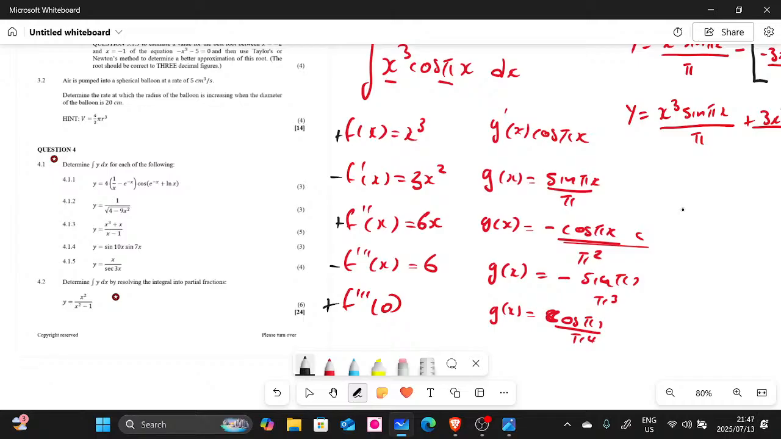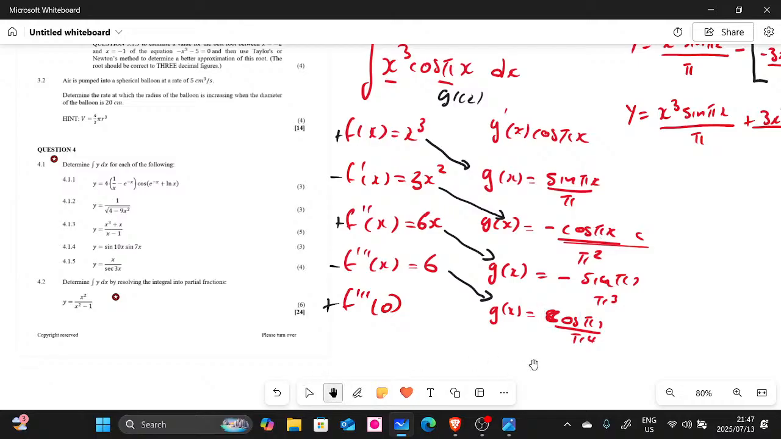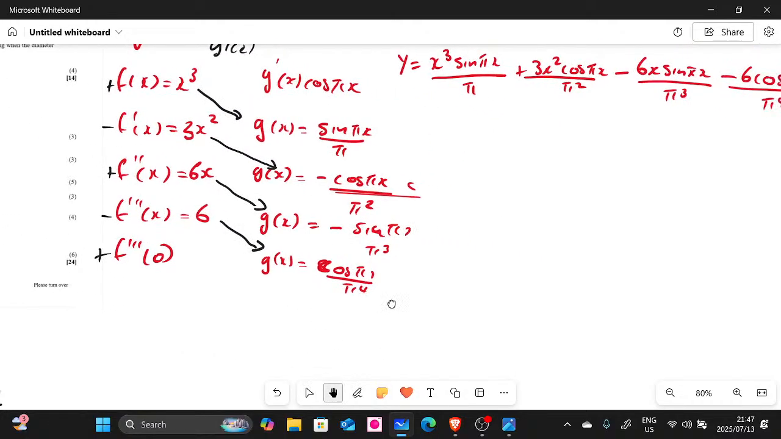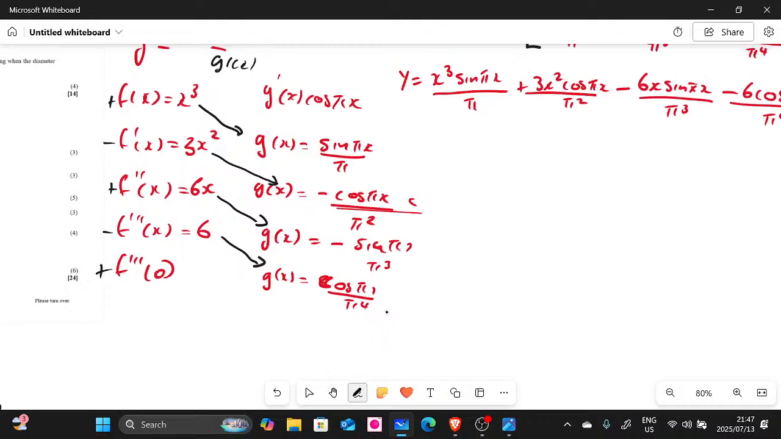And then here, your g of x, you keep on integrating it. So this one here is your g of x prime, obviously. Keep on integrating it until it aligns with this. From there, you multiply them. There we go. Let me just create space there. Let me see if this is going to give us our answer. If you multiply this one and that, you're going to have x to the power of 3 sine pi x divided by pi.